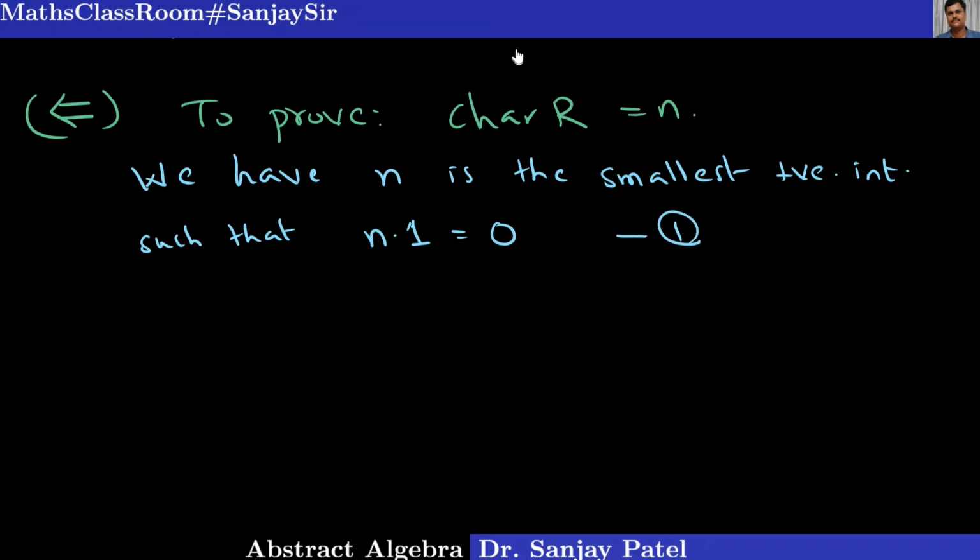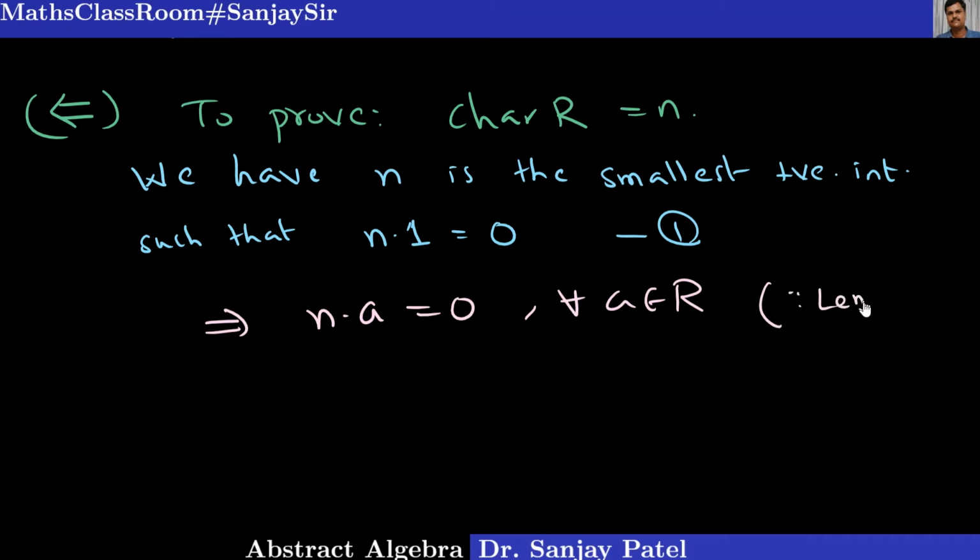Okay, if n into 1 equal to 0, by our lemma I can write n into a equal to 0 for every a belongs to R. Okay, because of the lemma. So I have proved that n into a equal to 0 for every a belongs to R. But it does not mean that n is the smallest number for which n into a equal to 0 is true for every a belongs to R. To prove that n is the characteristic of the ring, I must establish that n is the smallest such number.